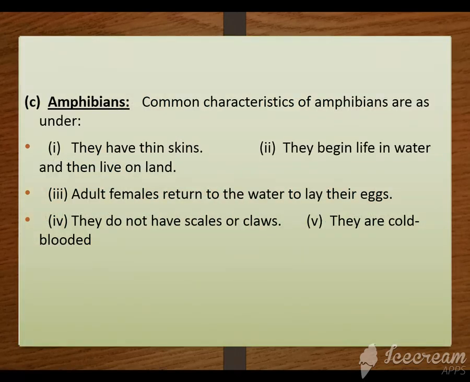Now number 3, you have to write the characteristics of amphibians. Common characteristics of amphibians are as under. Number 1, they have thin skins, यानी कि उनकी skin है, covering है वो बहुत ही thin होगी, बारीक होगी. They begin life in water and then live on land. For example, frogs, वो अपनी life कहाँ से, water से start करेंगे and ultimately they live on land.